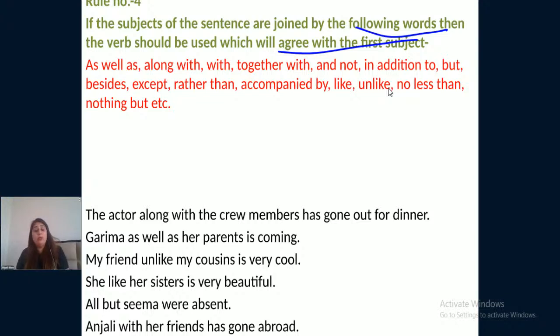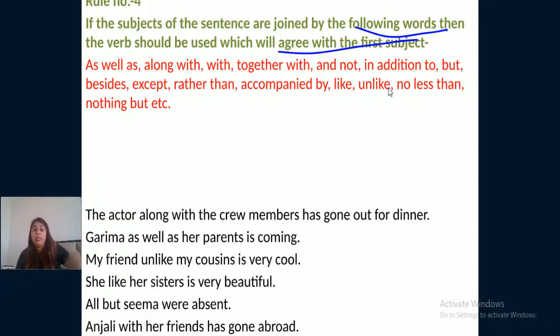Now this rule says if there are two subjects in a sentence and the subjects are joined with the following words, like as well as, along with, together with, and not, in addition to, but, beside, except, rather than, accompanied by, like, unlike, no less than, nothing but, etc. Okay, if there are two subjects connected with each other through these words, then in that case the verb should be according to subject one, which means if subject one is singular, verb should also be singular.